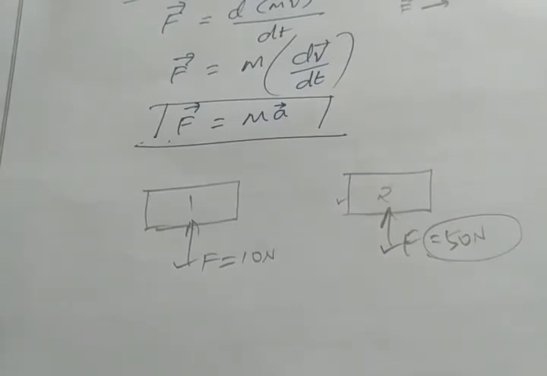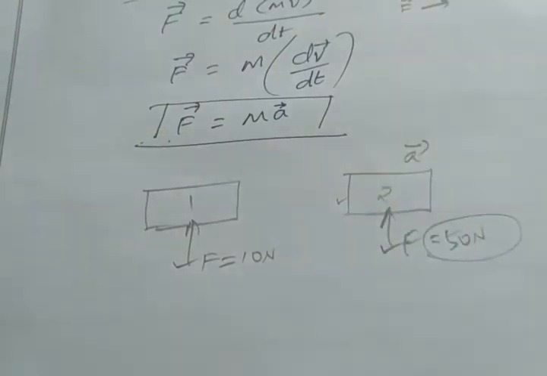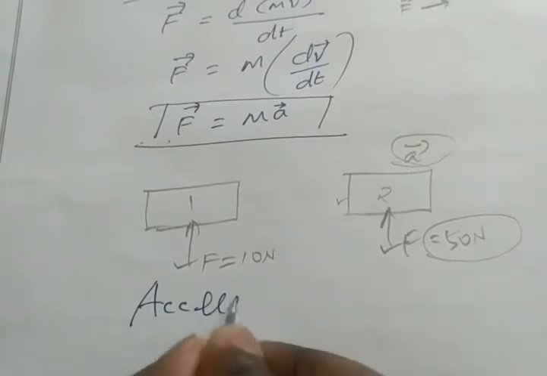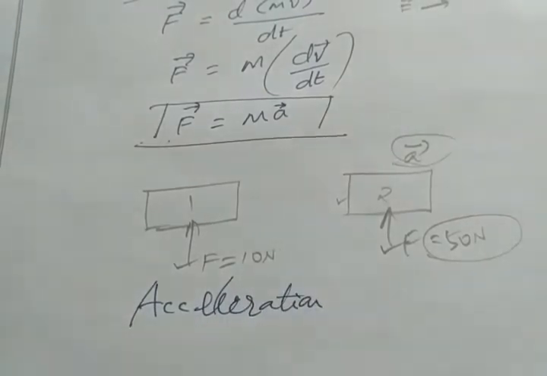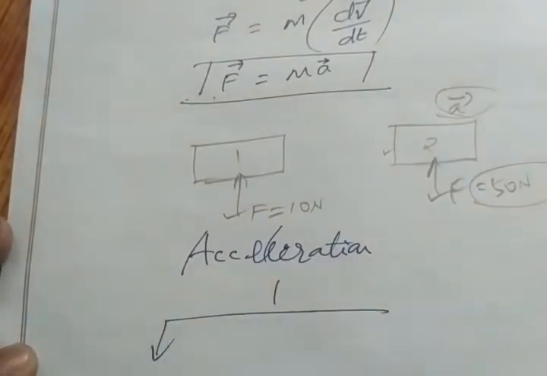So we can say the movement is nothing but acceleration. So when we give greater force to an object, it tends to have greater acceleration, right? So here acceleration depends on two factors. First one is force.